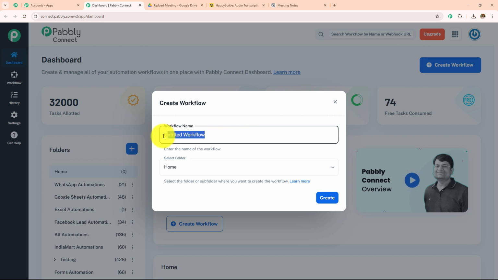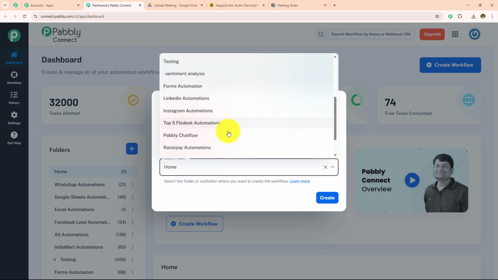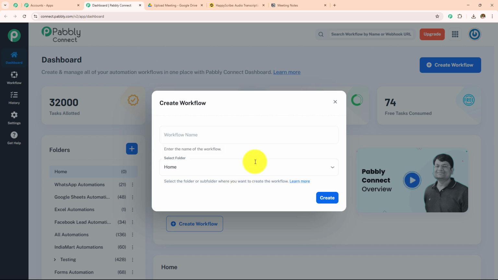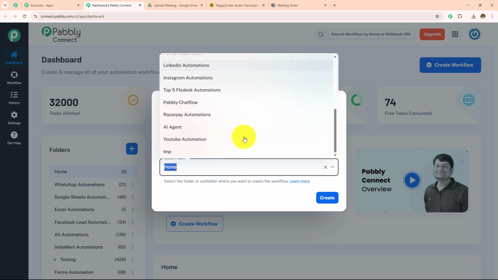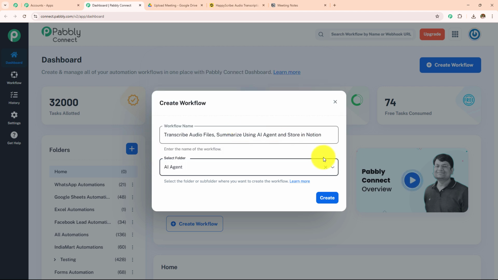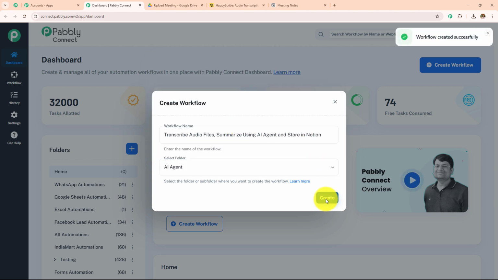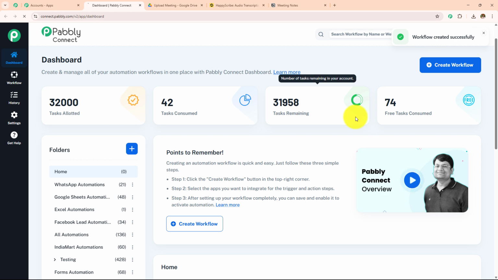For now, I want to create a new workflow for which I need to click on this create workflow button. And first I need to provide the workflow name and then I have to select the folder in which I want to save that workflow. So first let's name this workflow as Transcribe audio file summarize using AI agent and store in Notion. And now I need to select my folder. So these are the folders which have been created and here I'm going to select this as AI agent and then click on create. Here workflow created successfully.